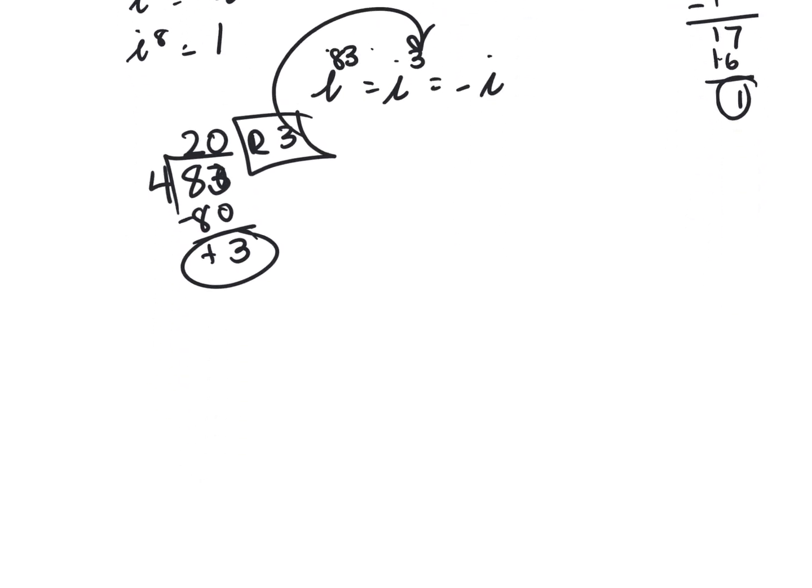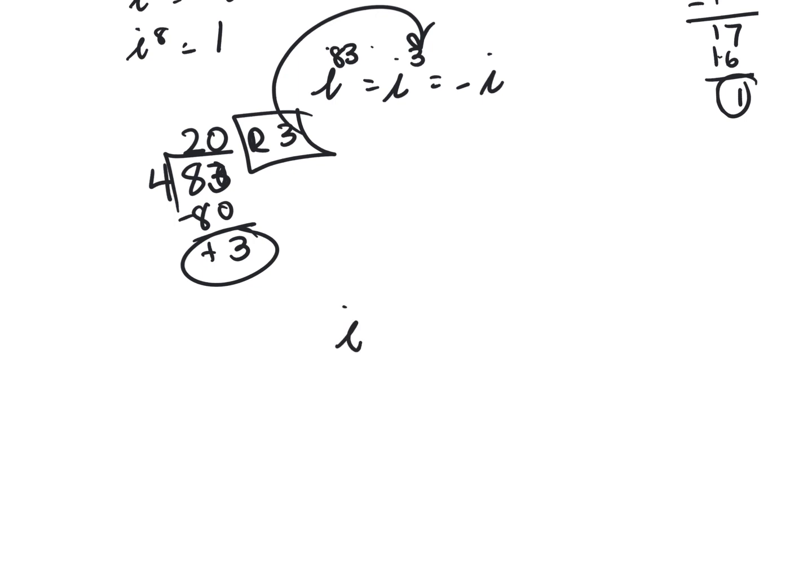Let's try again. Are you ready for this one? This is my favorite one actually. i to the 100. The remainder is nothing. Good. What's i to the 0? 1. Anything to the 0 power, even i, is 1. Anything that has a remainder of 0 is i to the 0, so that is 1. It's like a remainder of 4 out of 4 is 0.